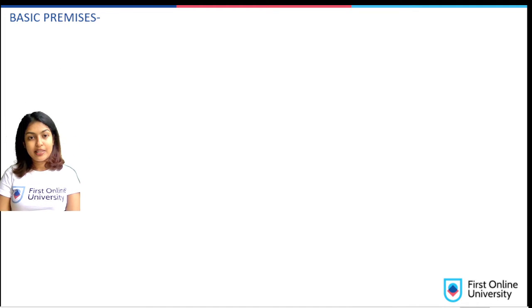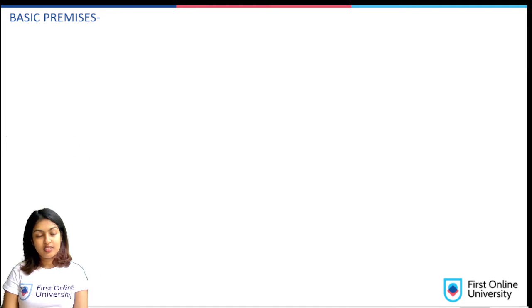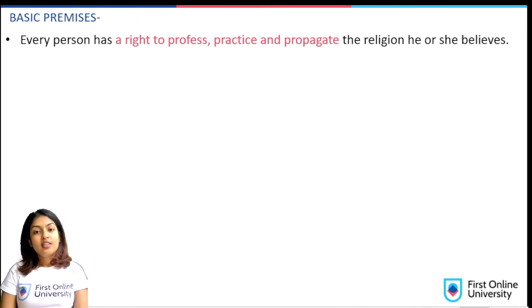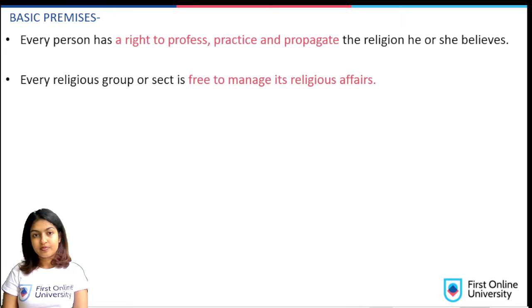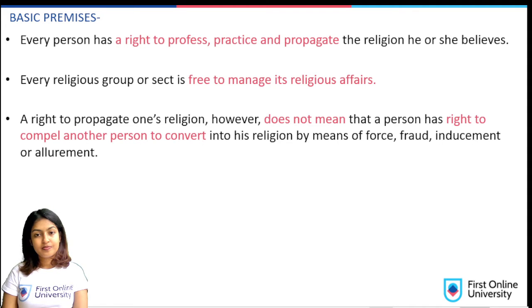So let's see the basic premises of secularism and the right to freedom of religion. Every person has the right to profess, practice, and propagate the religion he or she believes. Every religious group or sect is free to manage its religious affairs.